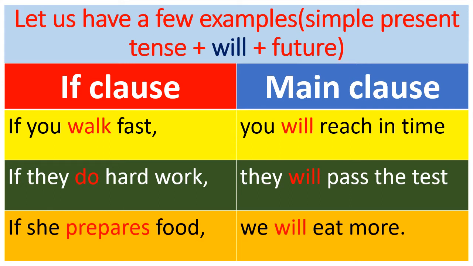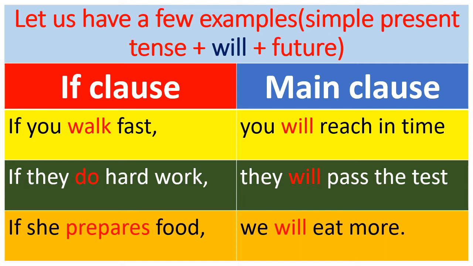How can you recognize that it is in simple present? Yes, with the help of the verb given in the if clause. What is the verb? Walk. Walk is the verb here. Based on this verb, we can say that this if clause is in simple present tense only.